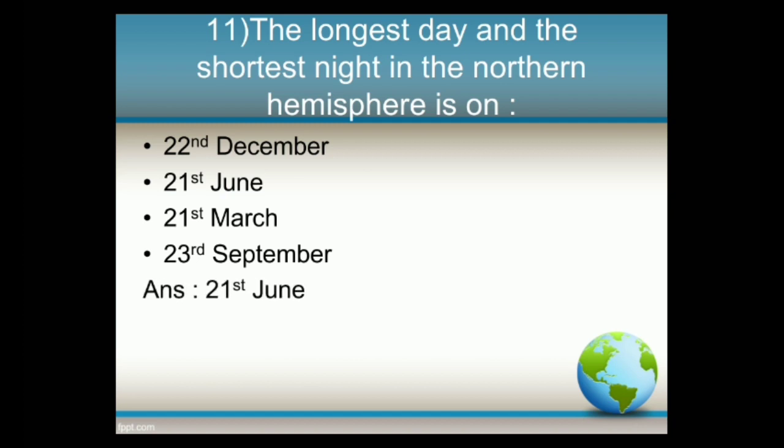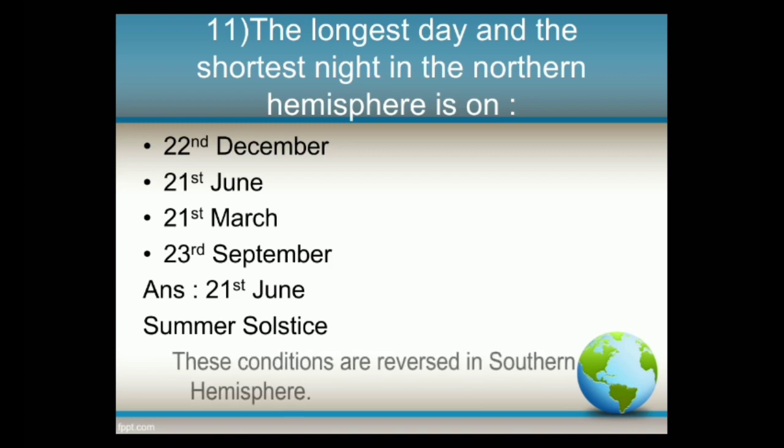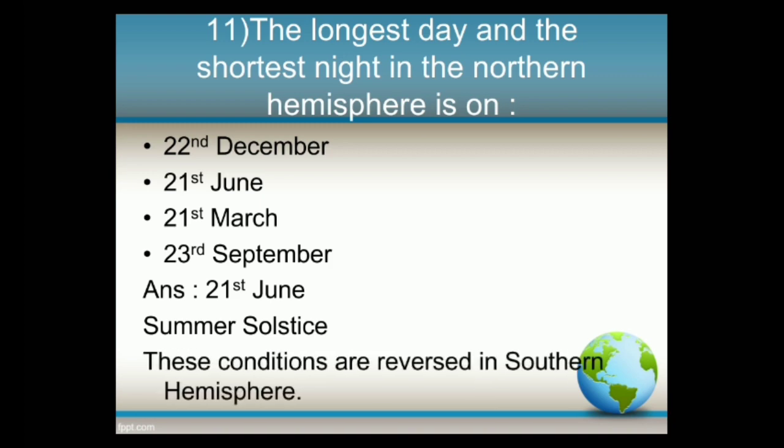Next, this answer already came. The longest day and the shortest night in the northern hemisphere is on 21st June. And this is called summer solstice. These conditions are reversed in the southern hemisphere. It is winter season there.